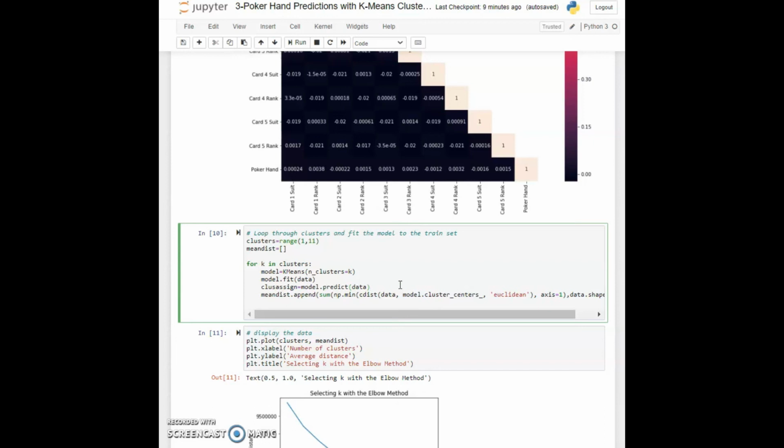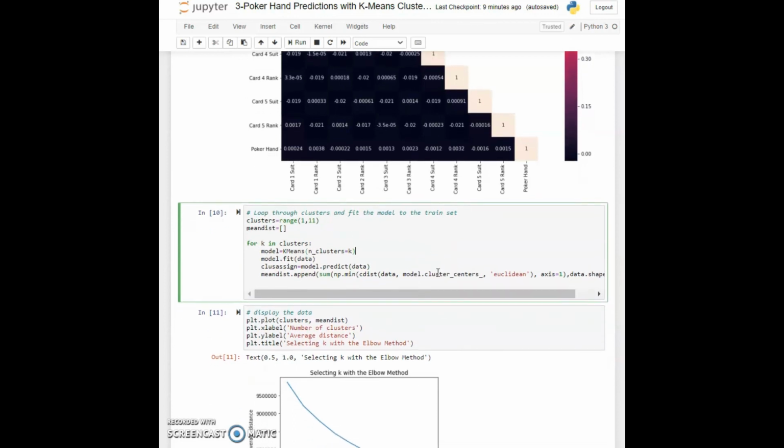So we have seen earlier what k-means clustering is all about, and we have also analyzed the poker hand dataset and done some basic feature analysis and some feature engineering. Now we are actually going to apply the k-means clustering algorithm on our poker hand dataset. So let's jump right into it. In cell 10, let's apply the k-means clustering algorithm.